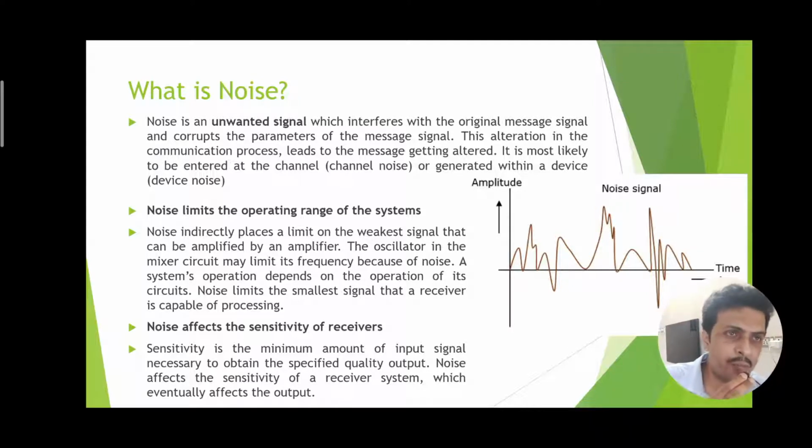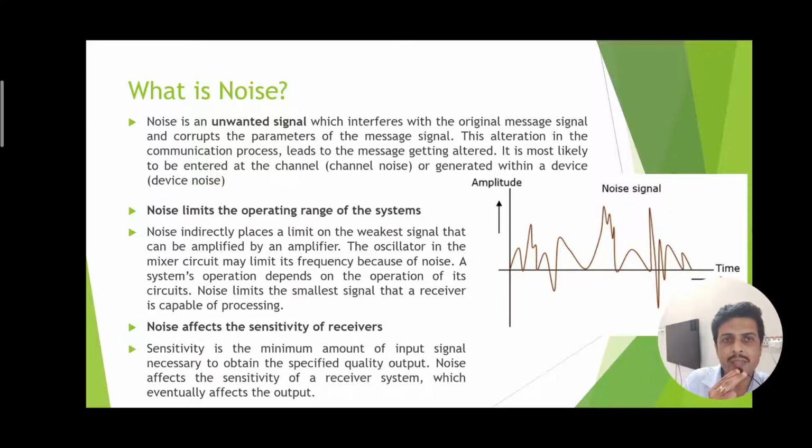Now the first question that comes to mind is, what is noise? Noise is an unwanted signal, as shown on the right hand side, with spurious fluctuations of magnitude with respect to time. These noises are commonly generated within the device, or are superimposed on the signal when it is traveling in the transmission line, in the channel. So such noise limits the operating range of the system.